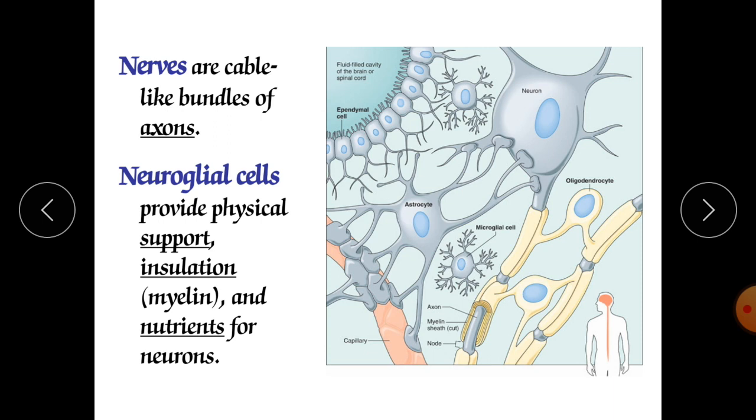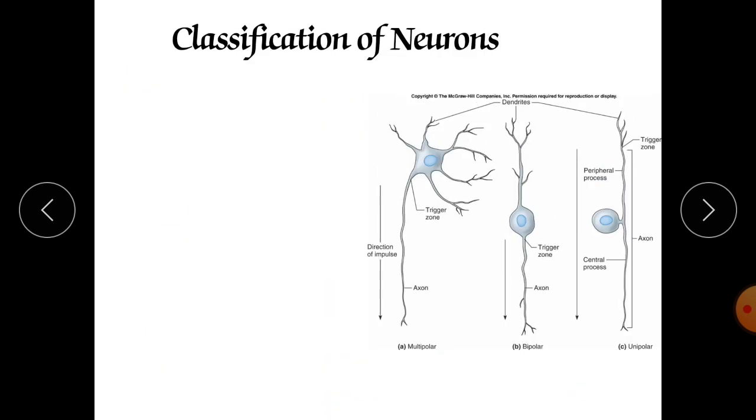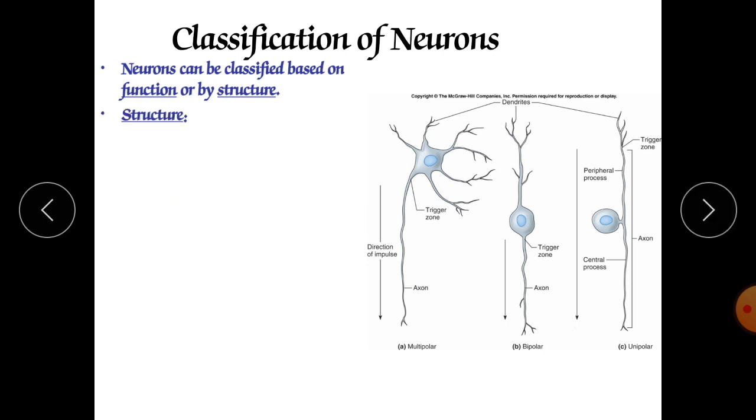Glioma, so neuroglia are responsible for this cancer of glial cells, whereas the brain cells, the nerve cells, are responsible for brain tumor. Now here is the classification of neurons. There are various types of neurons that we should know here. Neurons can be classified based on functions or by structure.